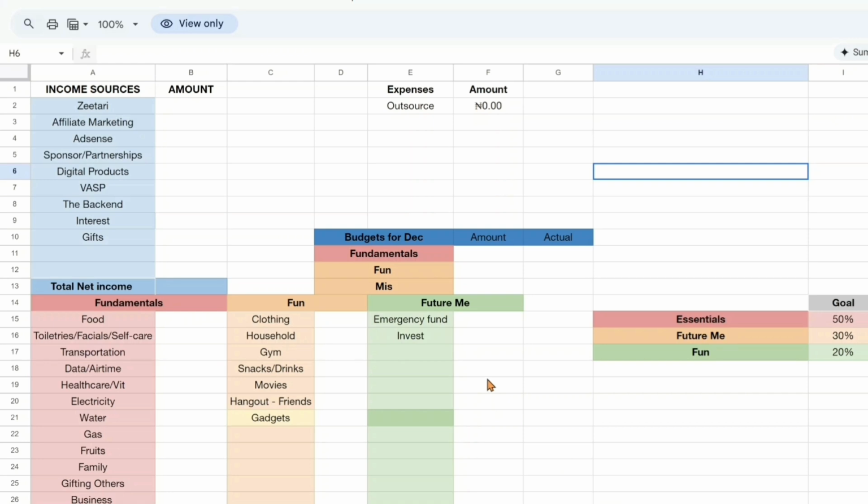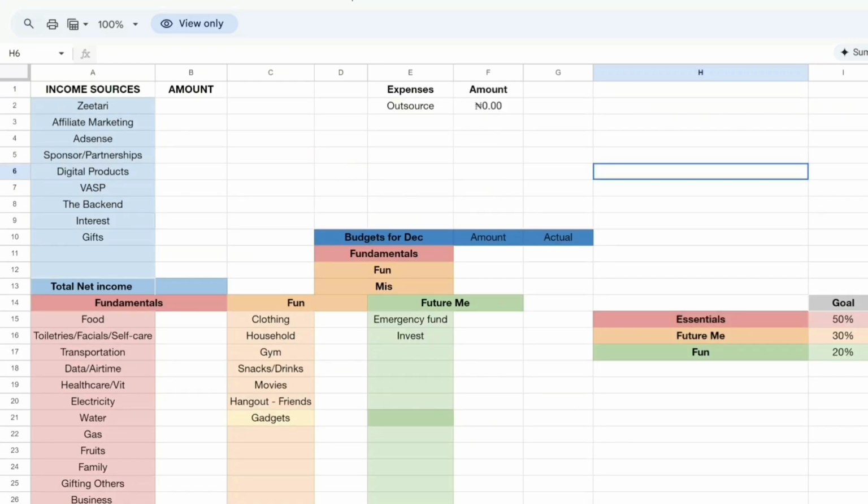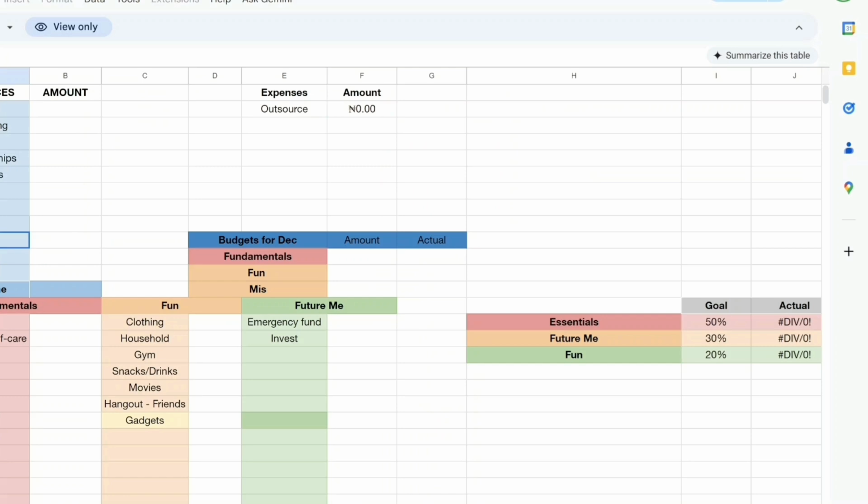All right. I added gifts here. It's not an income source, but since 2024, I've been tracking gifts. Though this year I slacked a bit for a few months. Yeah, all the money that is coming into my life, I want to keep track of it, okay?